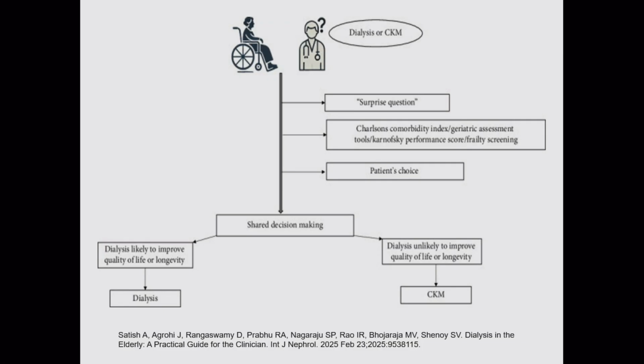Dialysis likely improves the quality of life and longevity, but if the patient does not want to go for the burdens, we have to take into account the patient's logistics also, and how much burden the patient and the attendants can bear. If you yourself find that dialysis is unlikely to improve quality as well as longevity because the patient has a number of other comorbidities, like irrecoverable cancer or a very poor cardiovascular status, then conservative kidney management can be advised.